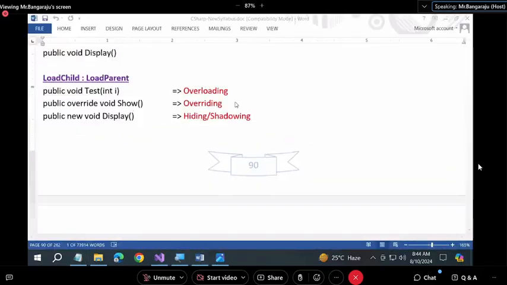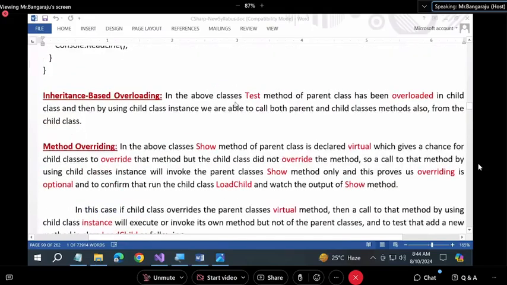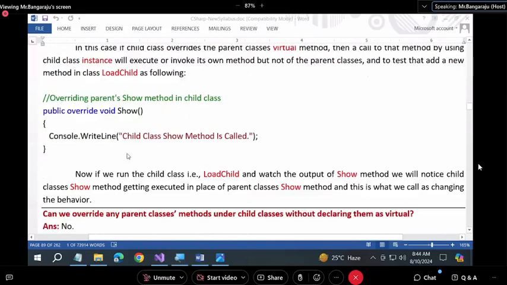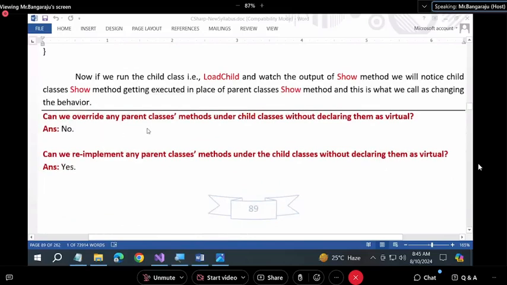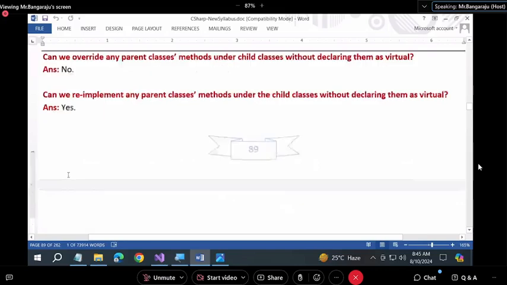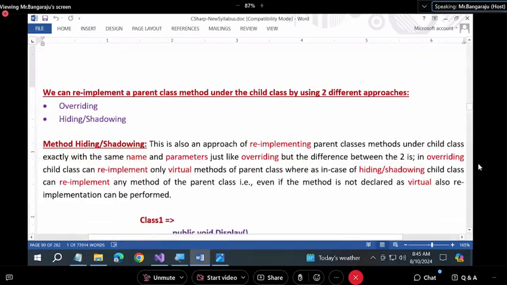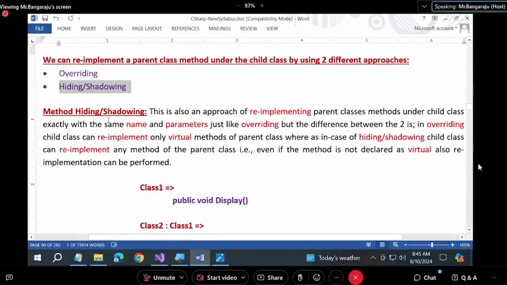So guys, you can see I started here. First, second, method overriding. The second thing I said is method overriding. And can we do it without virtual? No. Next question. Can we re-implement without declaring them as virtual? The answer is yes. Why, sir? Because we can re-implement a parent class method in the child class by using 2 approaches. First approach is overriding. Second approach is hiding or shadowing.